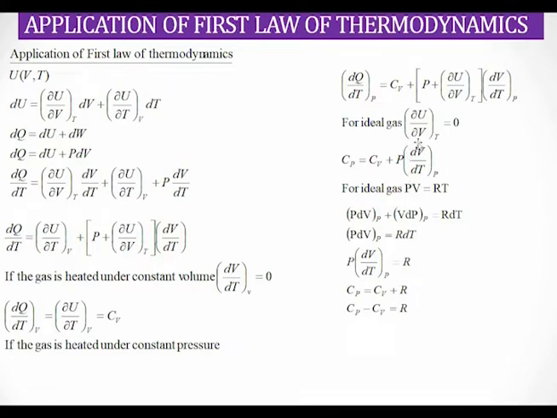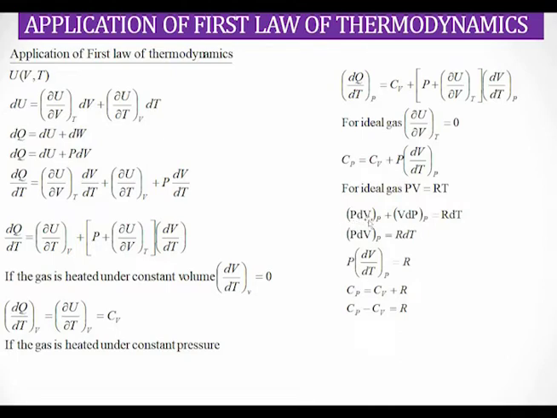In order to calculate dV by dT at constant pressure, we have to write the ideal gas equation, that is PV equals RT. When we differentiate this equation partially, we first take P as a constant and differentiate the other term, then take the other as constant and differentiate the next term. So here P is taken as a constant.